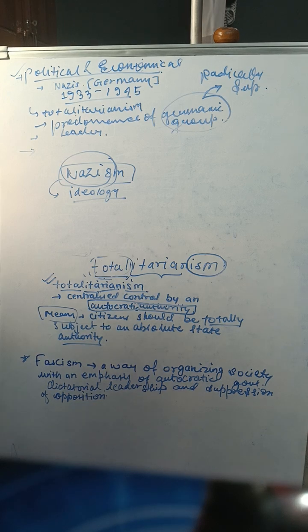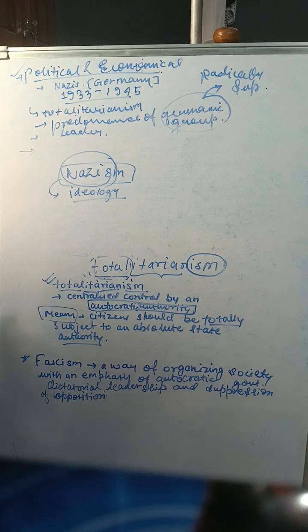So that is why predominance of Germanic group was also included in this principle. Only one Germanic group, which was known as Aryan, okay. So you have to learn this, and I'll make you learn, okay, don't worry.